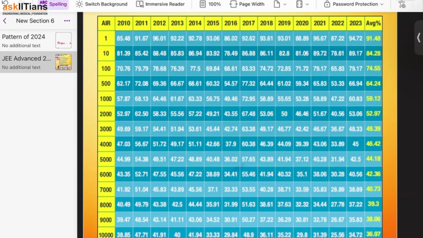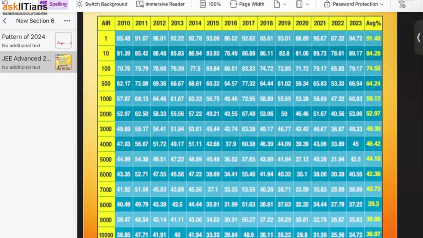So what is 5% in the JEE Advanced exam? The exam is generally of 300 to 360 marks, so 5% is equivalent to 15 to 20 marks. These 15 to 20 marks will improve your rank from 5000 to 2000 or 1000.